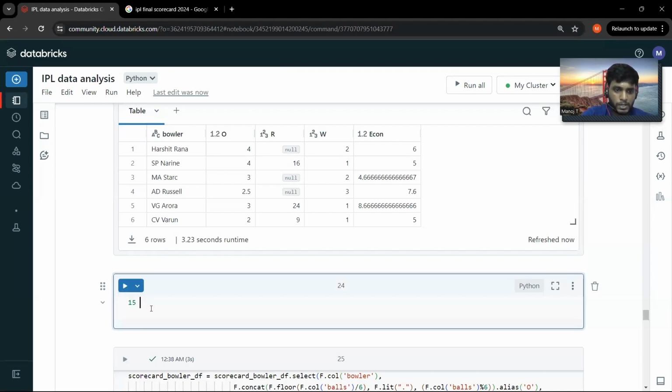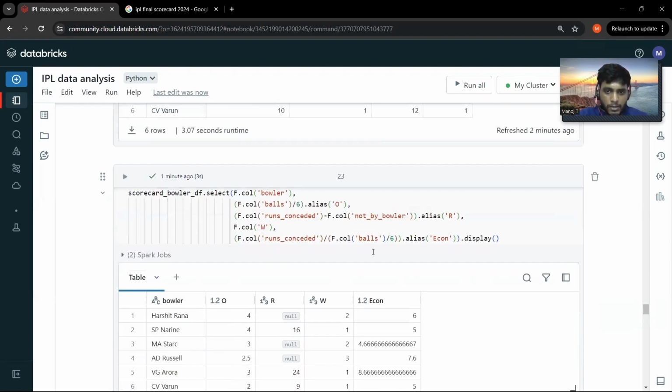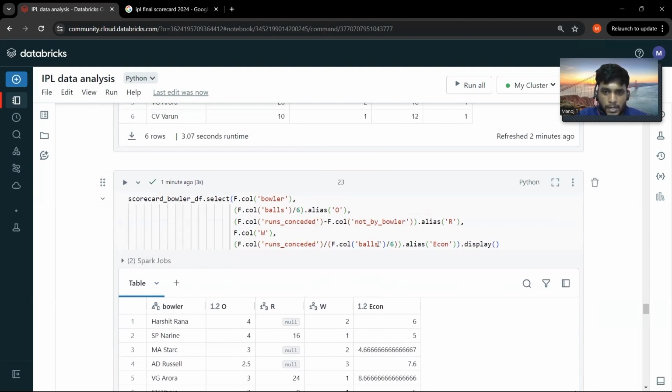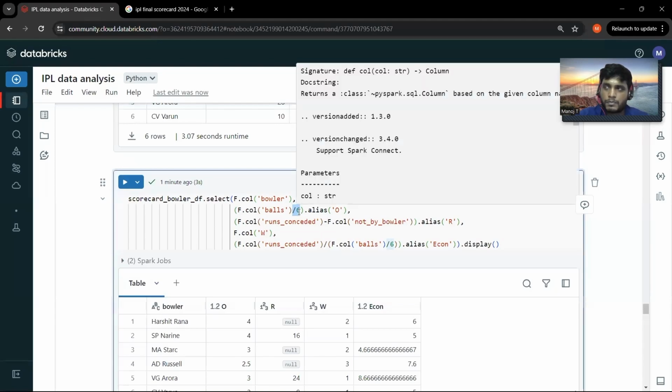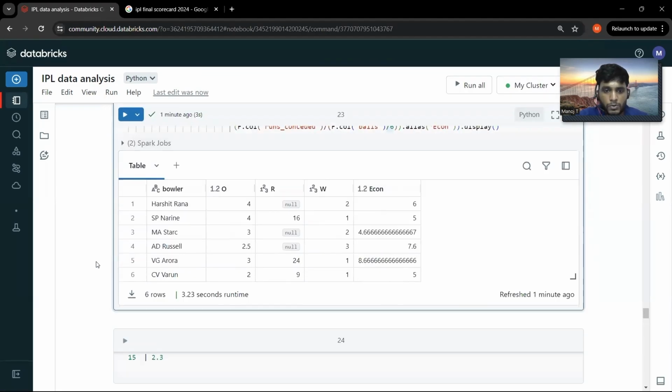If it is 15 balls, then we know that 12 balls will go for 2 overs, and the rest of the 3 balls should be calculated as dot 3. So 2.3 is what it has to be written over here. But the problem is we are using a logic to divide the balls by 6, right? If I divide 15 by 6, it's basically 2.5. So we have to come up with a new logic to calculate the total number of overs.